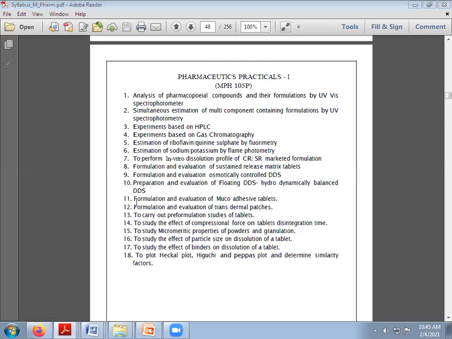When we move towards the next practical, everybody is clear about this pre-formulation. We will discuss later on.